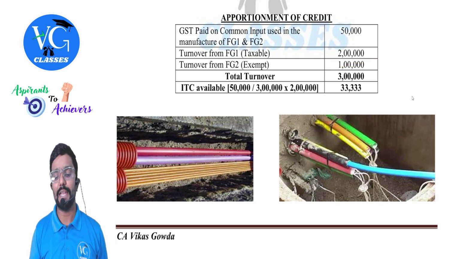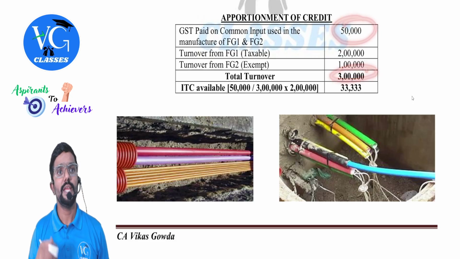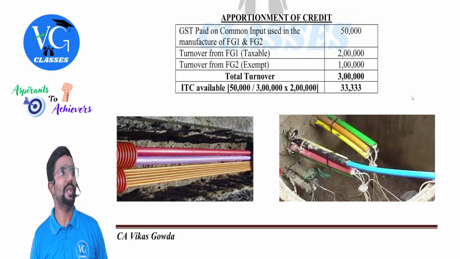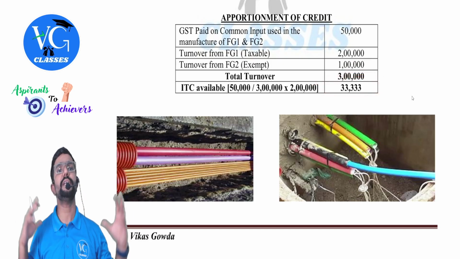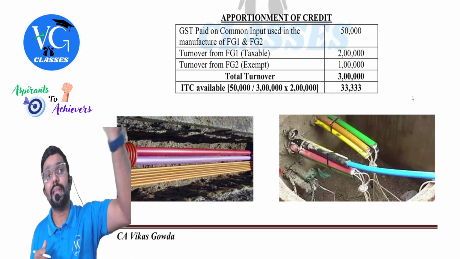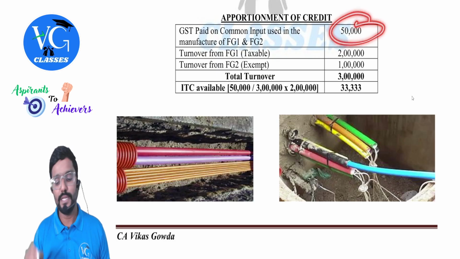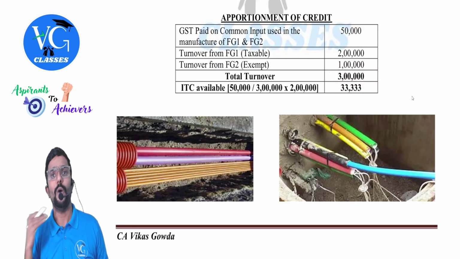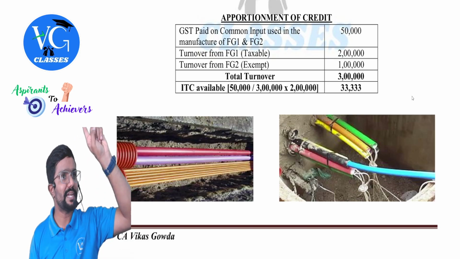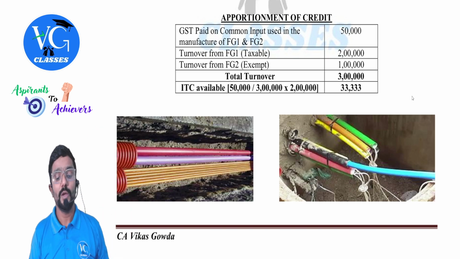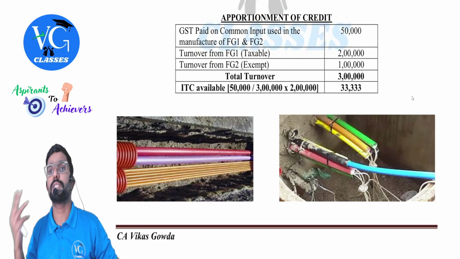So that means I need to calculate it. 50,000 is for a total turnover of how much? 3 lakh, into my taxable turnover of 2 lakh. So how much credit can I claim? Only 33,333. Or else, if I calculate in another way, how much credit I cannot claim is like this: 50,000 divided by 3 lakh into 1 lakh. That much I cannot claim. Hope you guys are getting it. Clear? This is only when a common input is used to manufacture both products, one exempt, one taxable.